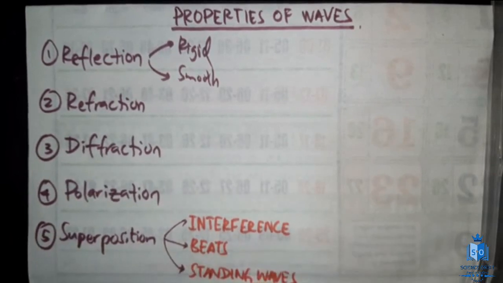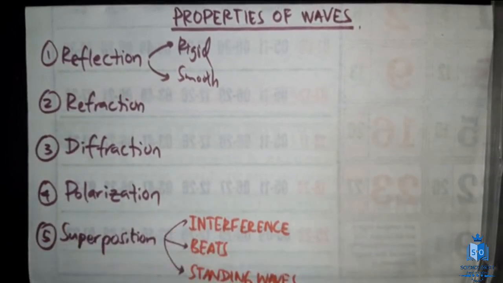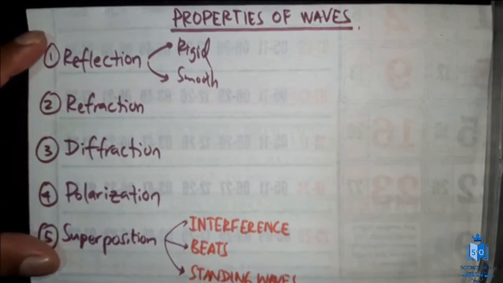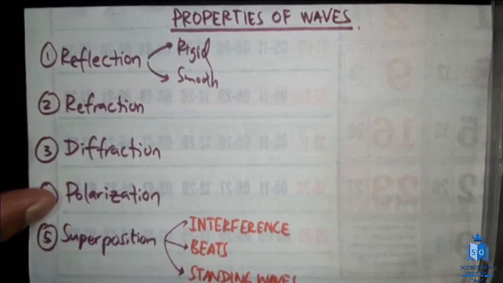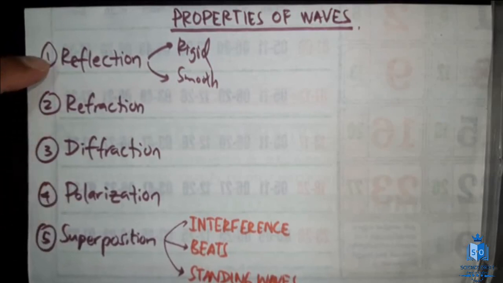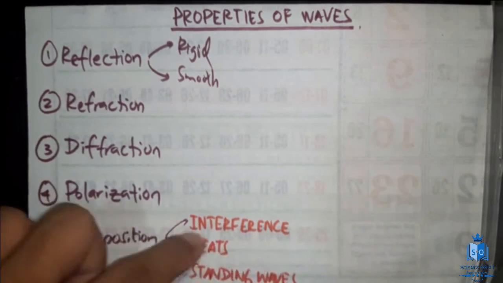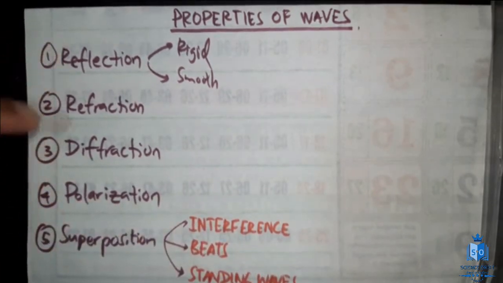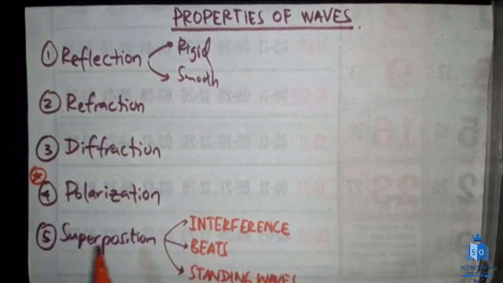We already discussed standing waves. There is a question whether we can call them waves or not. It's a special case, and we'll discuss these things. The first thing you have to understand is this: all these properties are common for all waves except polarization. Reflection, refraction, diffraction, superposition, interference, beats, standing waves, all of these are common for all the other waves. I'll put a star on polarization because it's special.